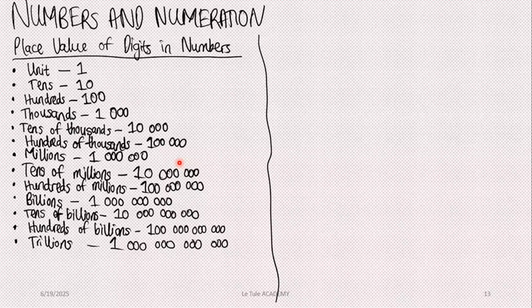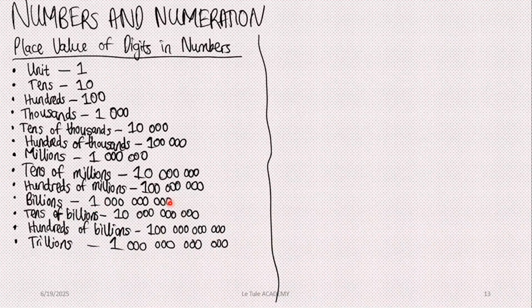Note, we have to be careful here because this is where many students miss it, from millions upwards. The next is hundreds of millions. It has a place value of 100 million. And notice these zeros that are here. 1, 2, 3, 4, 5, 6, 7, 8. 1, 2, 3, 4, 5, 6, 7. It has to increase by 1. The next is billions. It has a place value of 1 billion.